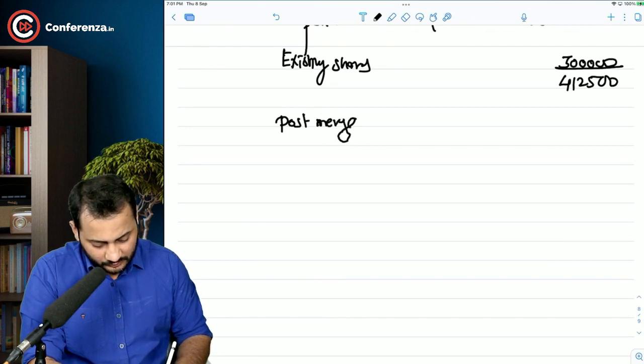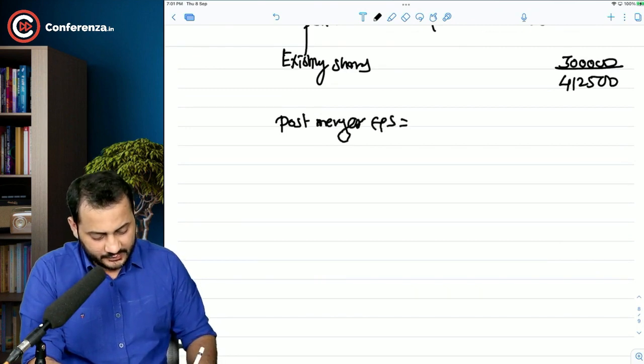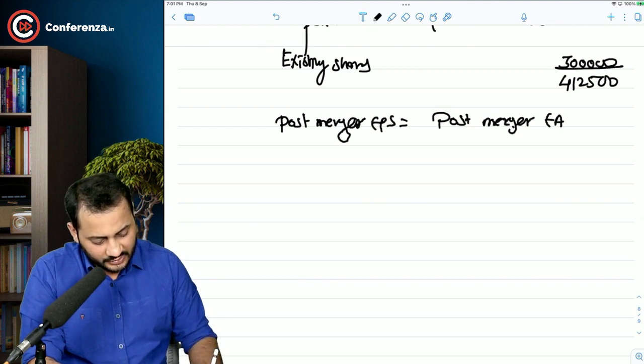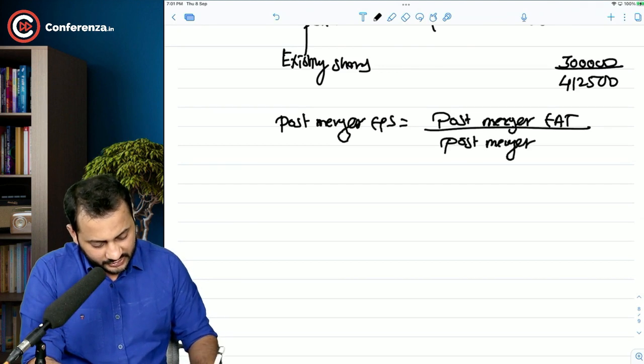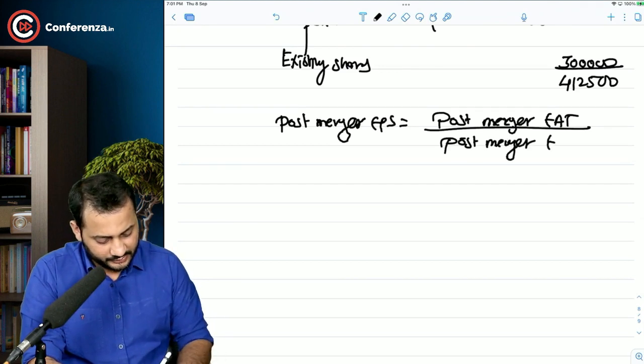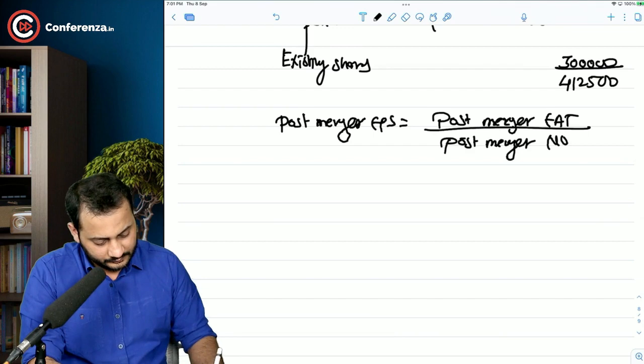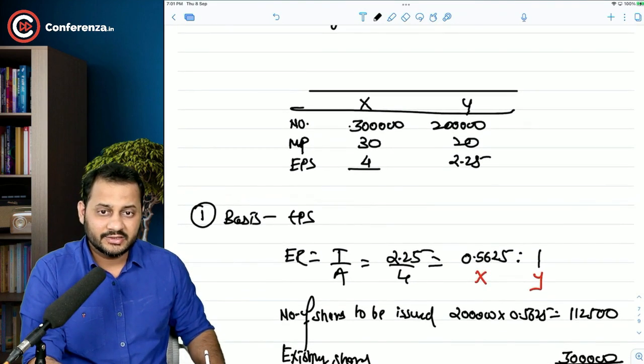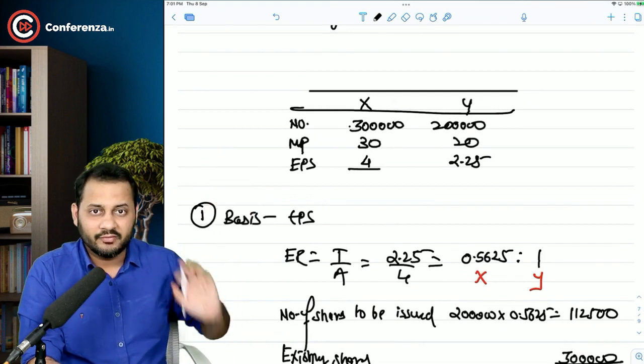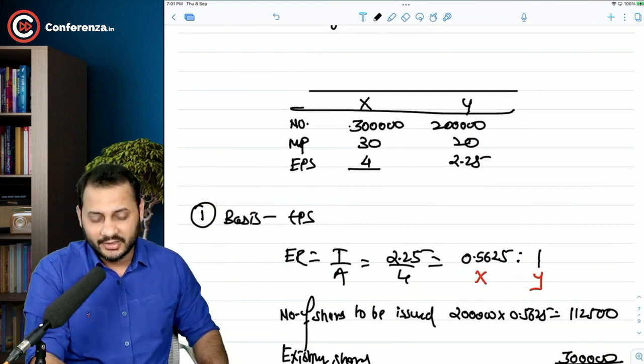What do we have to calculate? Post merger EPS. It's nothing but post merger earning after taxes divided by post merger number of shares. Am I right? So if you do the calculation, what is the earning after taxes? It has not been given here, but you can calculate it easily.